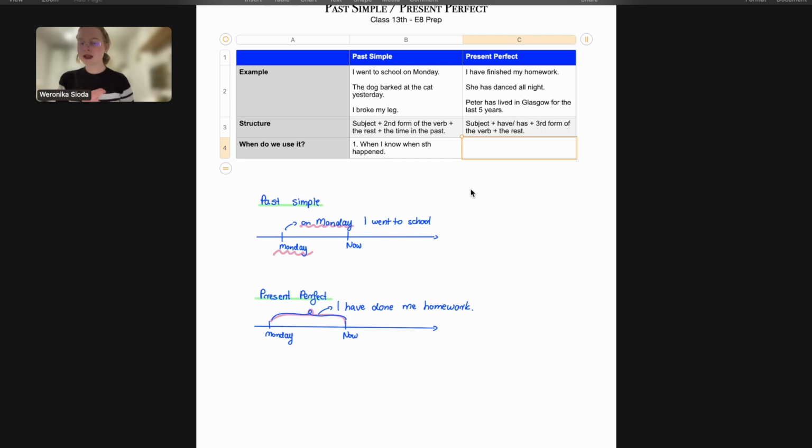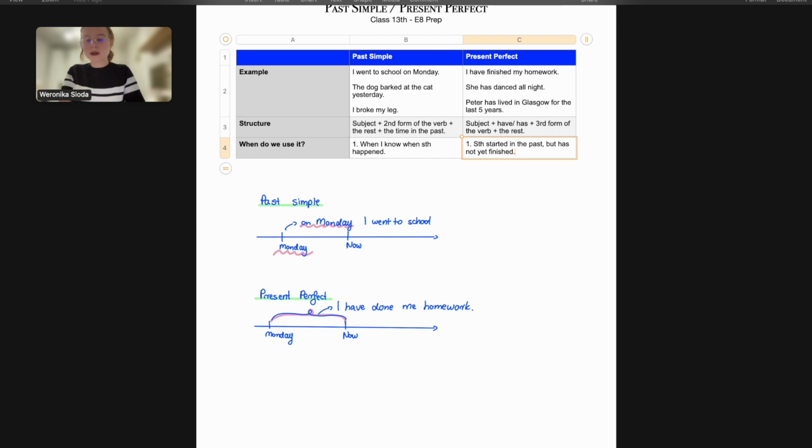He still lives there. He's currently there. And he has moved there 5 years ago. So, because he still lives there, this action has not finished yet, then I will need to use the present perfect tense. So, number 1, something started in the past but has not yet finished.